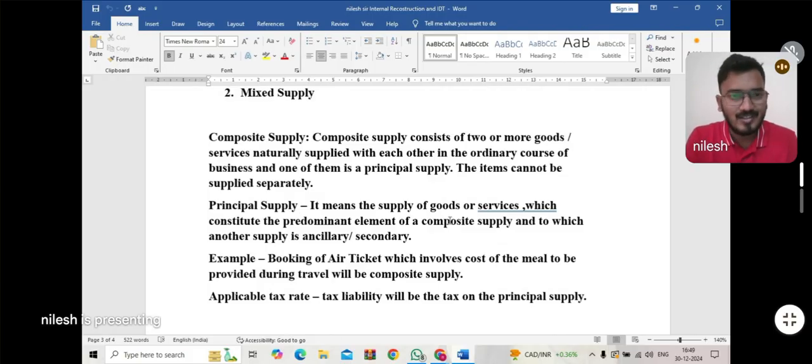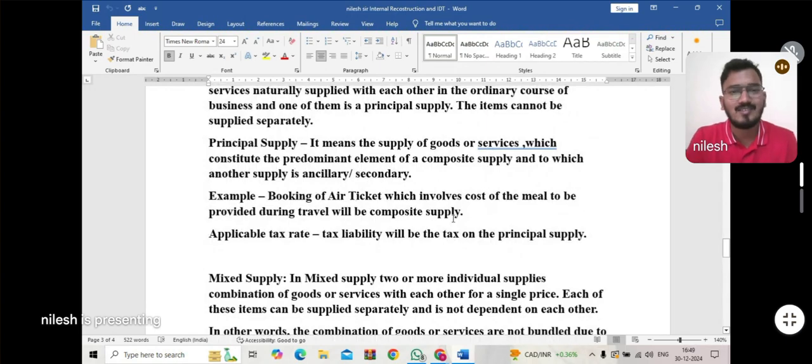So here the principal supply is the laptop. Selling the laptop is the principal supply, and along with that laptop I am giving a charger and a laptop bag, which will be considered ancillary or secondary. So this is all about composite supply. To help you understand more, there is an example given over here.